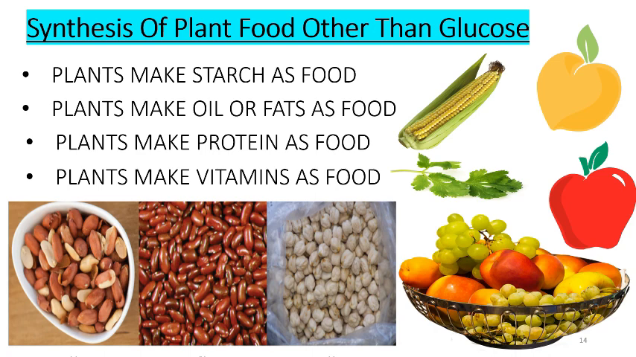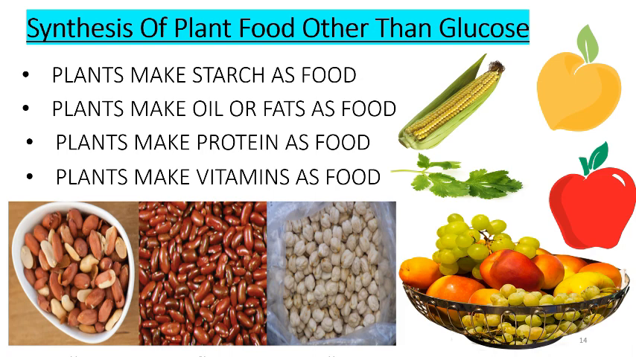Plants make starch as food. Some of the simplest carbohydrate, glucose, made by the plants through photosynthesis is converted naturally into a complex carbohydrate called starch. The starch is a food which is stored in various parts of a plant such as roots, stem, leaves, and seeds. Plants make oils as food. Certain plants convert the simple carbohydrate glucose made during photosynthesis into oils and store them in their seeds.